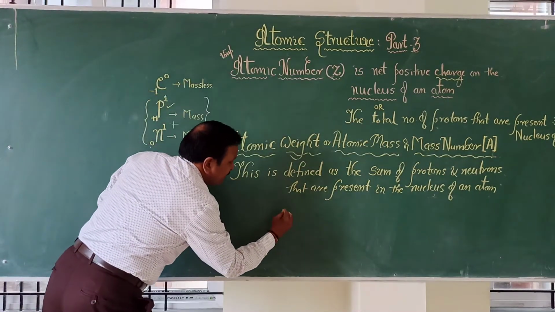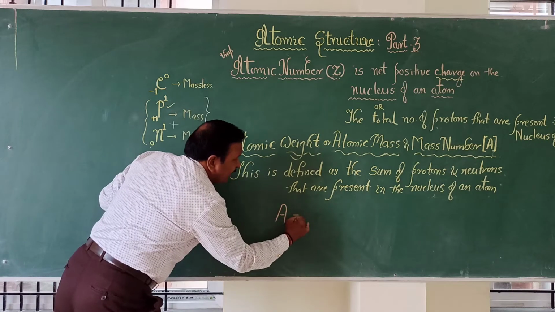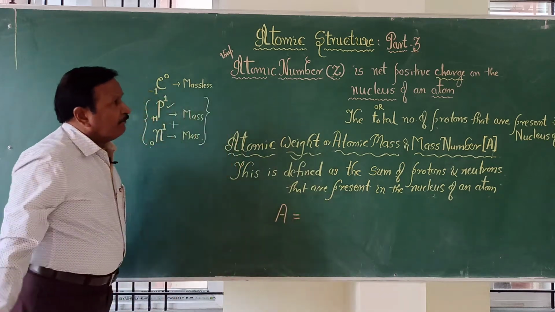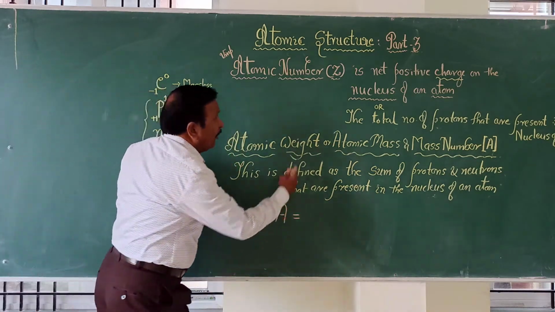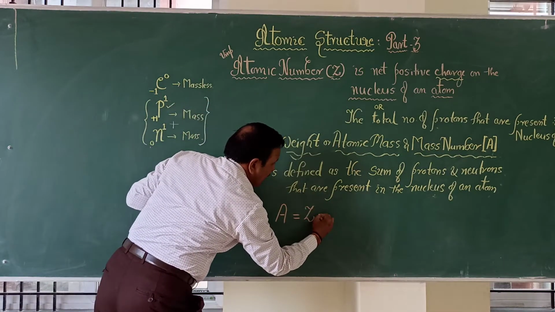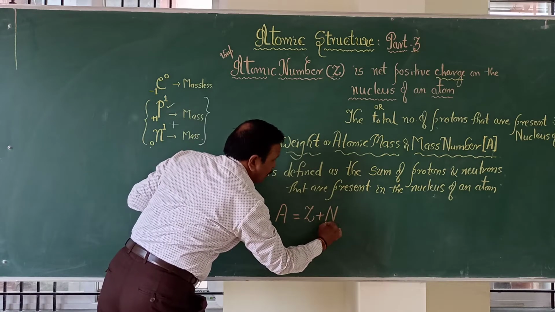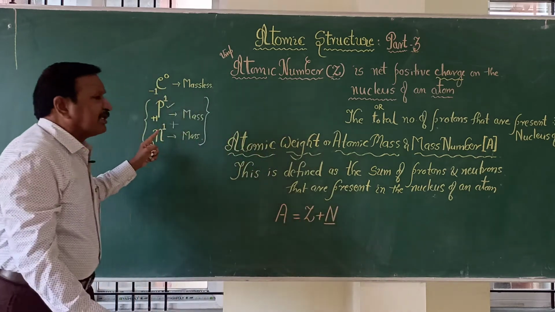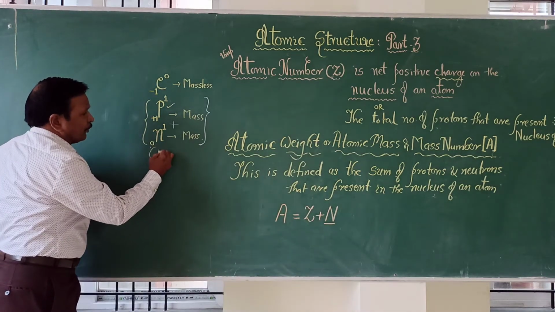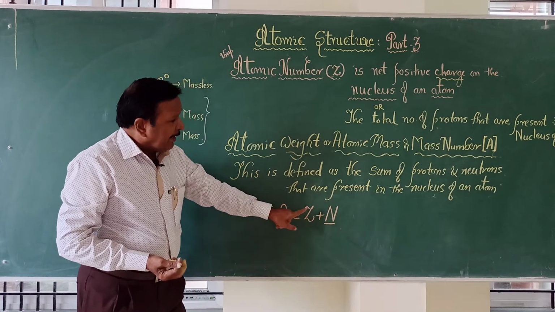Hence atomic weight A will be equal to, atomic number you already know, Z plus N, if N is the symbol for neutron. Your atomic weight will be equal to number of protons plus number of neutrons.